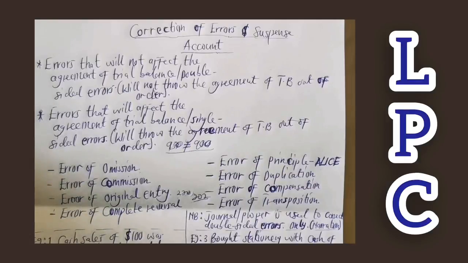They are made in the wrong class of account, and the reason why is that, after all, they all have the same entry. Assets all have a debit entry. Capital and liability all have the same entry, credit. So that's why the trial balance will still agree. Okay, so that's error of principle. They are made in a wrong class of account. By class of account, we mean asset, liability, income, capital, and expenses. That's what you need to understand from here.